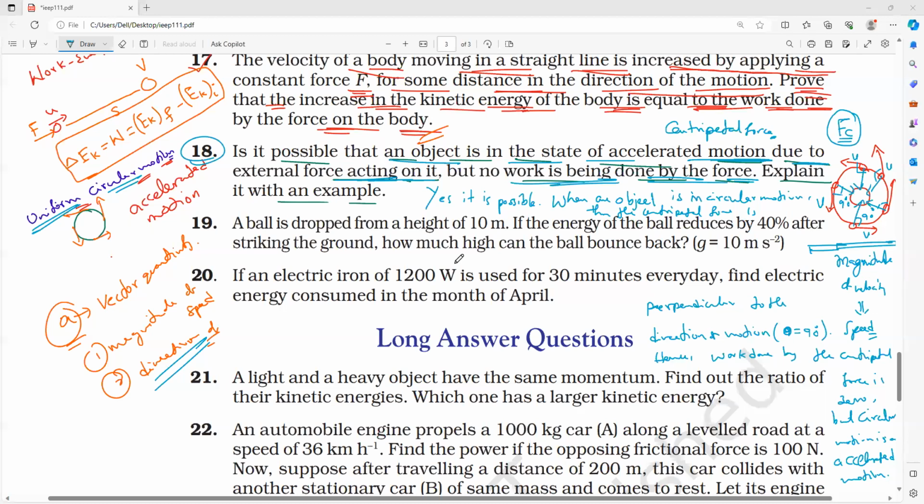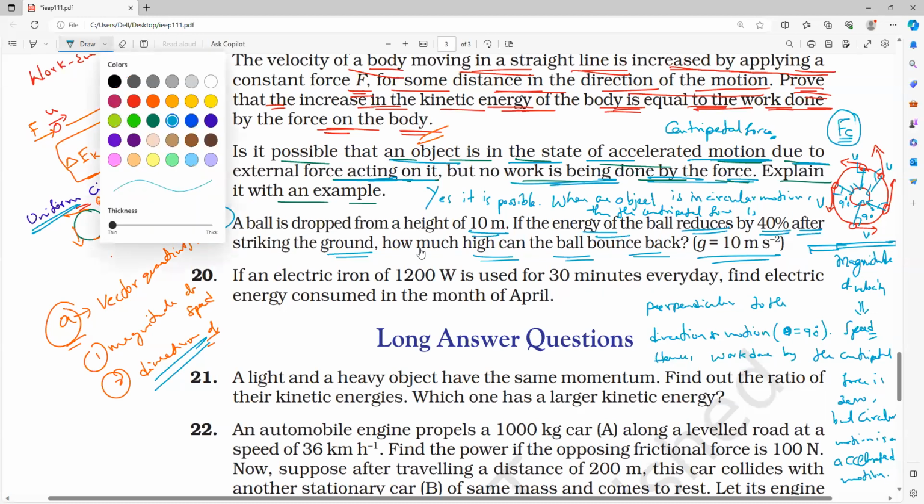What is the next question? A ball is dropped from a height of 10 meters. If the energy of the ball reduces by 40% after striking the ground, how high can the ball bounce back? One of the most important questions. It is mathematics concept plus physics.